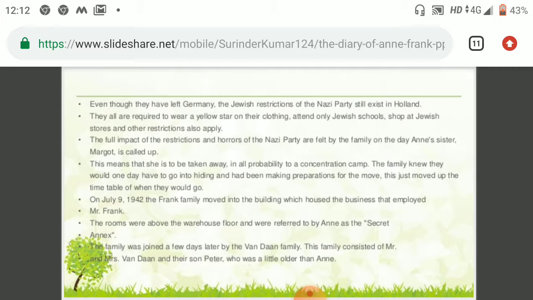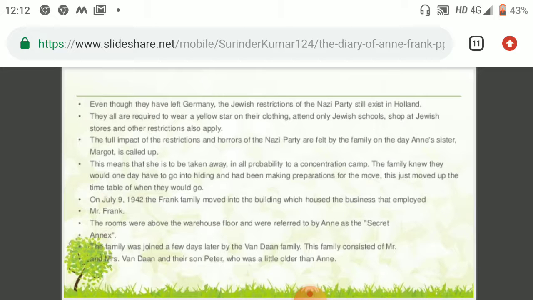It was a warehouse behind a wall. This was the secret chamber in which the Frank family lived after Margot was called up. The family was in horror and terrified because they knew they would die soon because of the Nazi army.